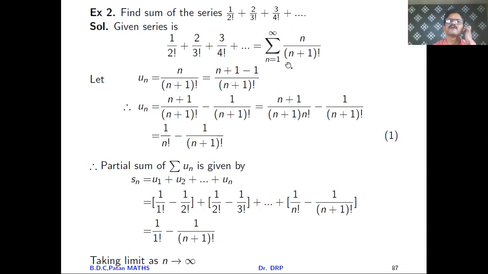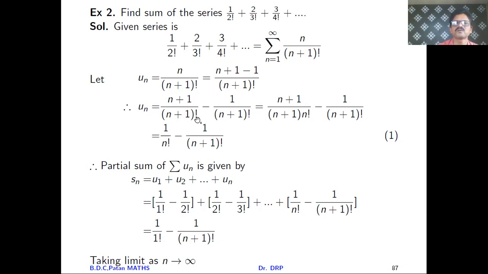So this series we can write in general as summation n runs from 1 to infinity of n upon n plus 1 factorial. So we know here un. So this is nothing but summation un, equal to summation n upon n plus 1 factorial, meaning un you will get n upon n plus 1 factorial. Now what you have to do, you adjust n plus 1 in the numerator. So you write plus 1 and minus 1 and separate two terms. And then if you simplify it, there you will get n plus 1 upon n plus 1 factorial minus 1 upon n plus 1 factorial.